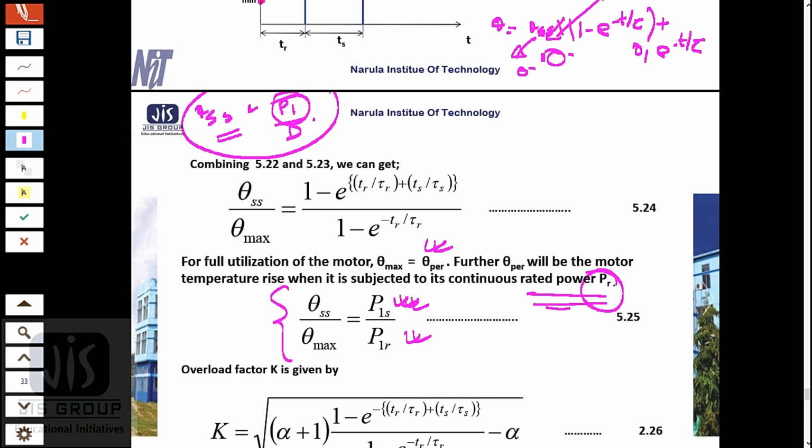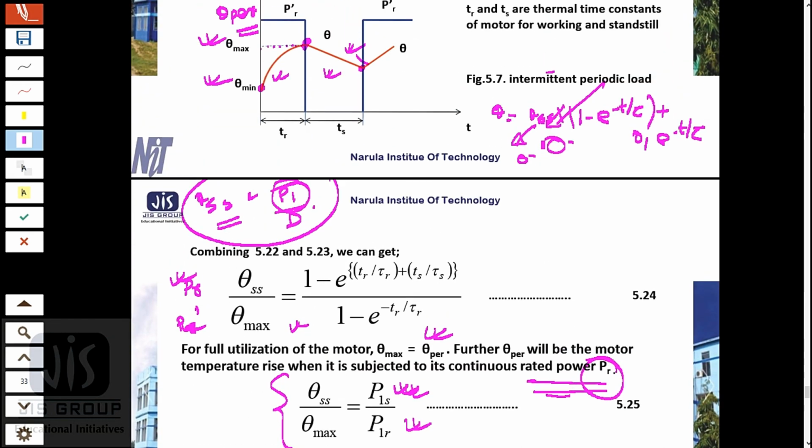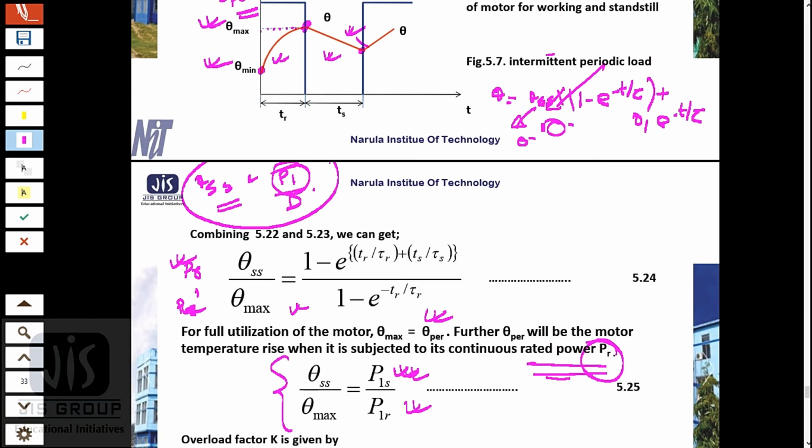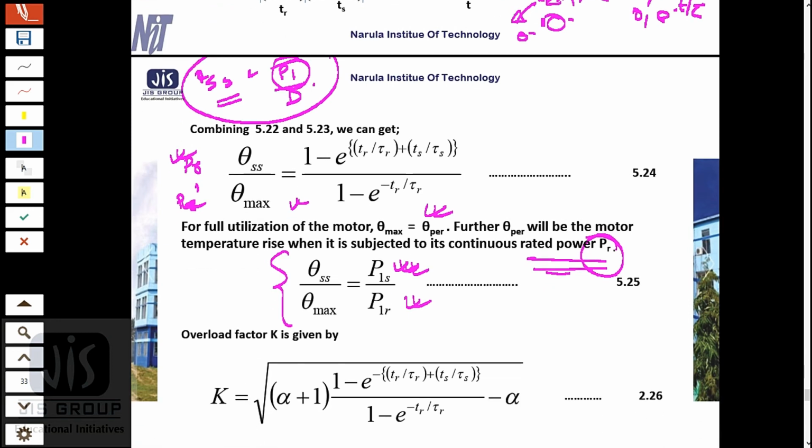Okay, and for theta max it is P1R. Or we can say that for the full load value PR and PR dash, we have taken that it will be PR and then it will go up to PR dash, the maximum utilization. So in these two powers PR and PR dash, the losses can be P1s and P1R respectively.